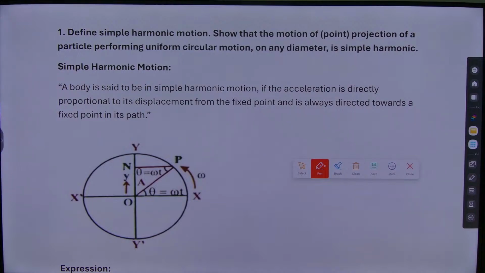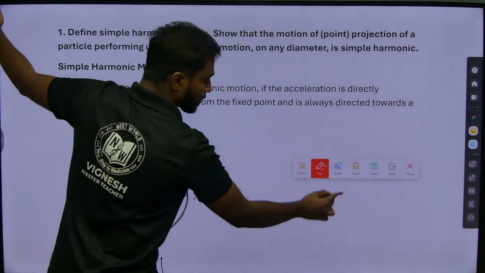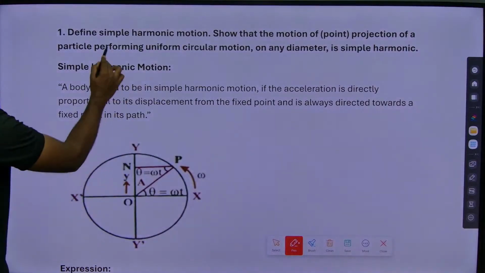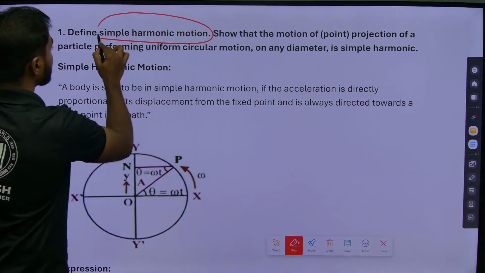So what is the first point of the question, what are they asking? First I need to say what simple harmonic motion means.